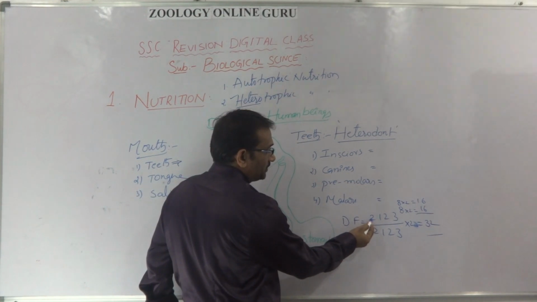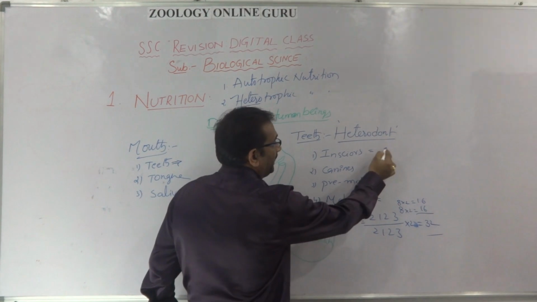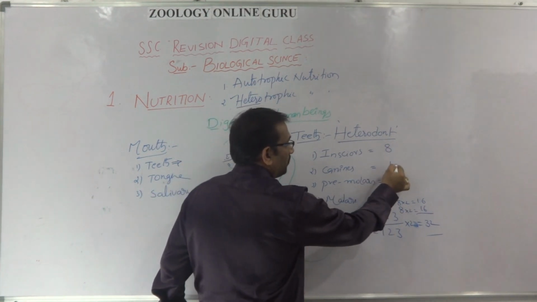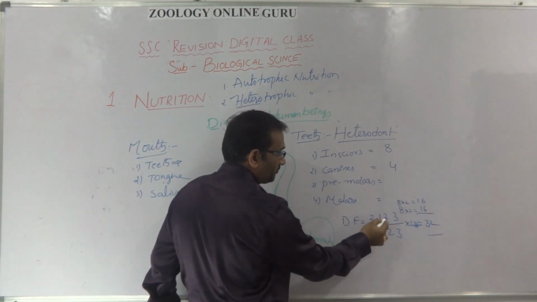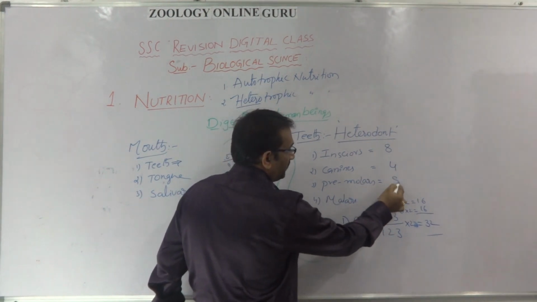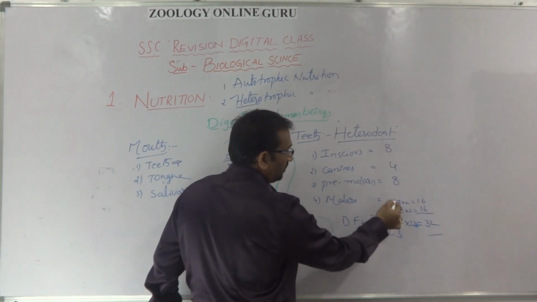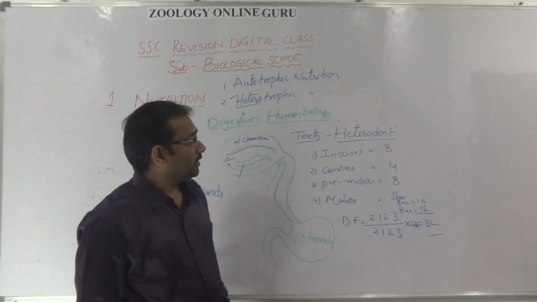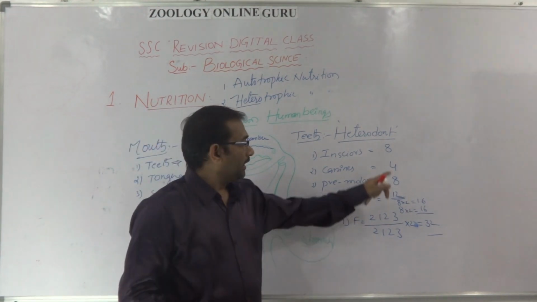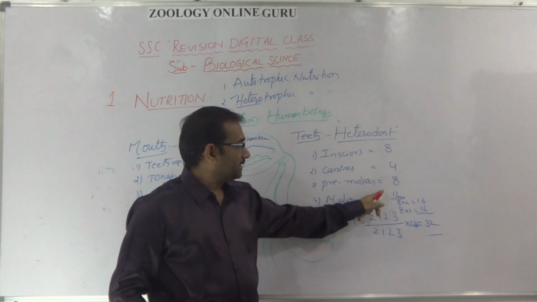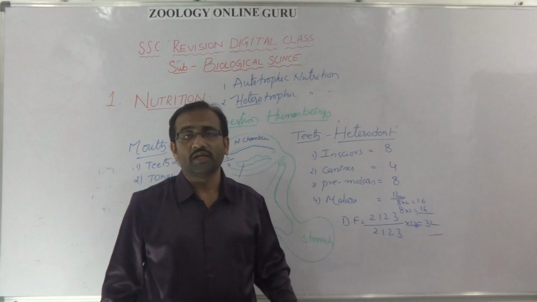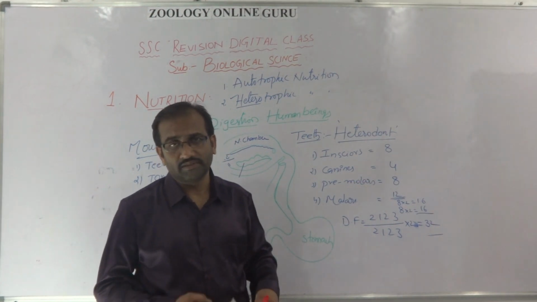So half of the upper jaw 2, 4, 4 to the 8. So 8 incisors, 4 canines, 8 premolars and 12 molars are present. Total 32 teeth are present.